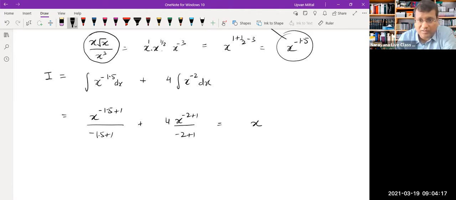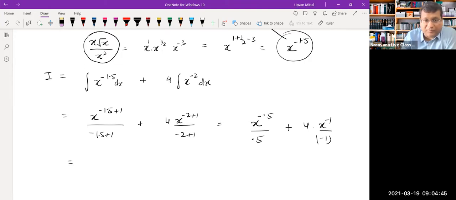You will have x raised to minus 0.5 upon 0.5, plus, rather, minus 4 x raised to minus 1. Let me not eat up the steps. Plus, and here you'll have minus 1. And you can keep on simplifying it further. The main thing that you need to understand is that integration was over at this step. As soon as you wrote down this step, the integration part was over. After this, it is only algebra.